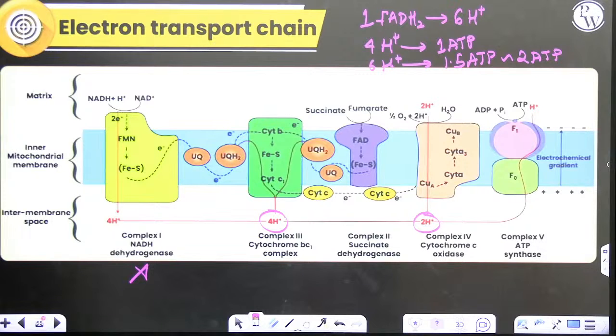Abhijit, what is the name of the proton pump in complex 1? Can you please tell the mechanism by which it pumps? It's beyond the scope of your syllabus, so I don't think you should...